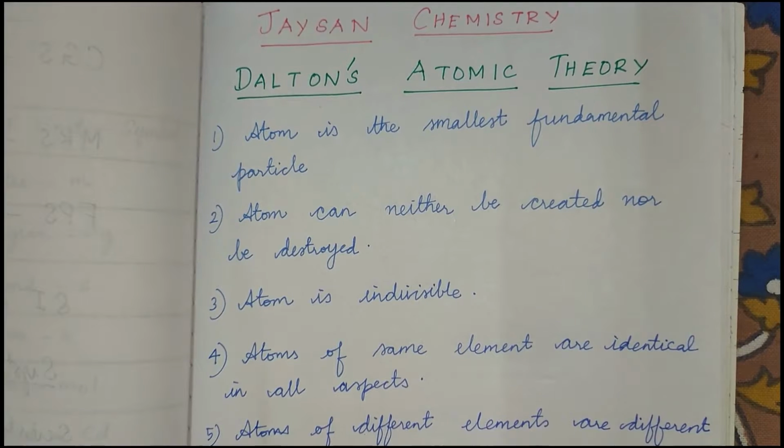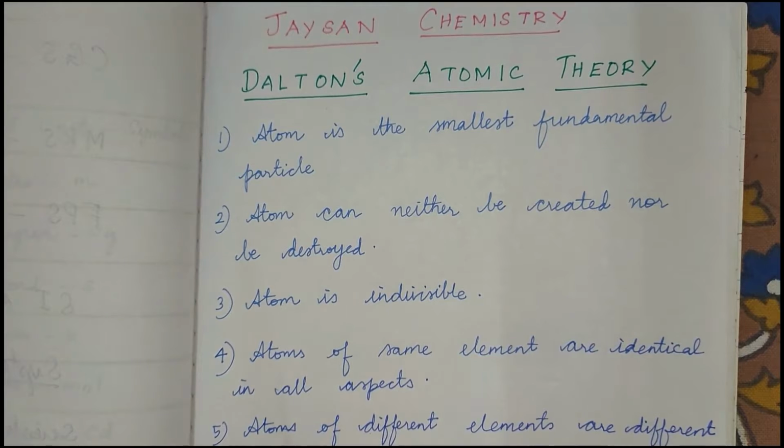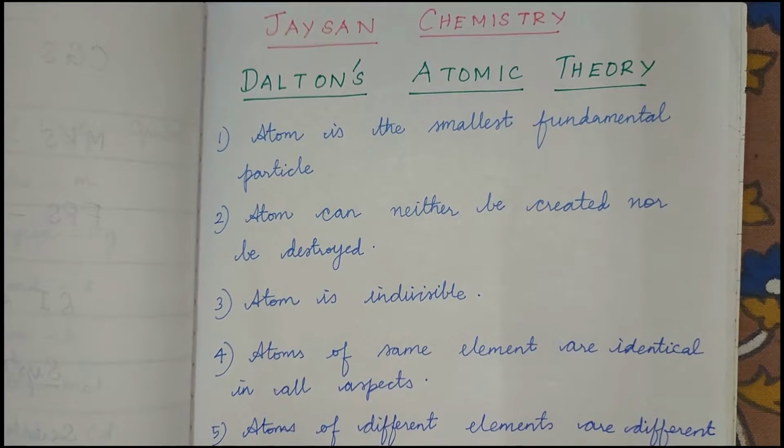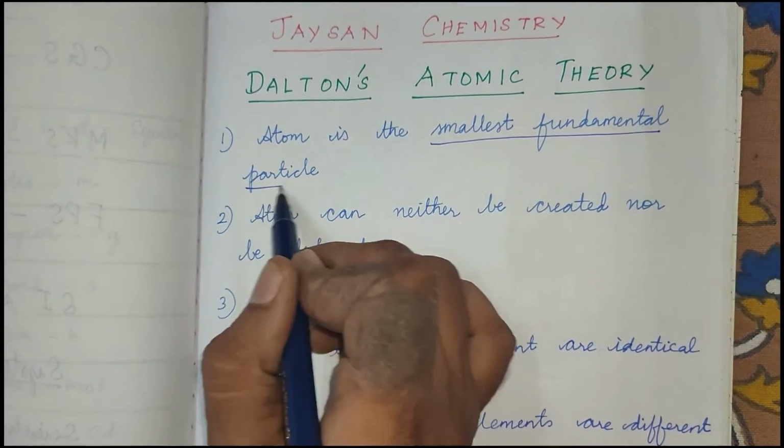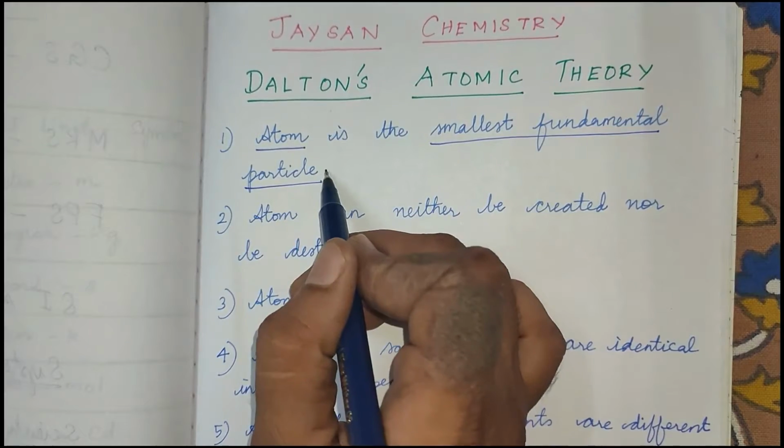Our next topic is going to be Dalton's atomic theory. John Dalton was the very first scientist who discovered atom, so he is called the father of atom. And he proposed an atomic theory. According to Dalton, the smallest fundamental particle of matter is going to be atom.